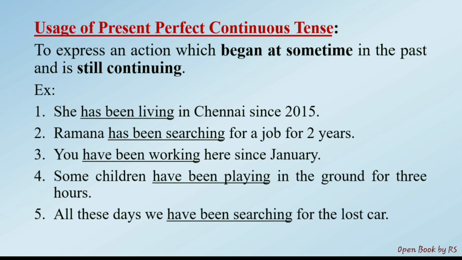Some children have been playing in the ground for 3 hours. Next, all these days we have been searching for the lost car. So that action, that searching is in continuation. It began at some time and is still in continuation, still in progress. All these days we have been searching for the lost car. So these are the different examples of present perfect continuous usage.